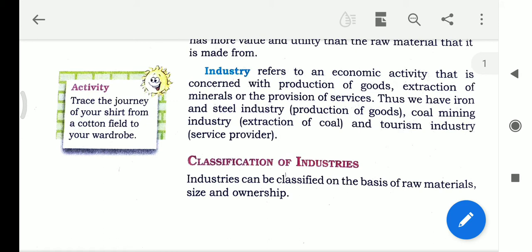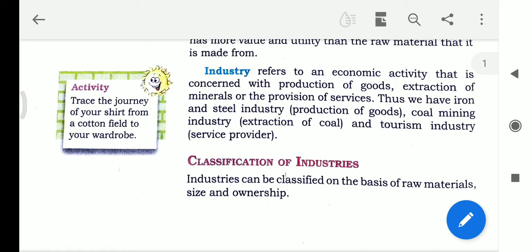So you see, industry refers to an economic activity concerned with the production of goods. Industries are set up to produce things, to produce goods. The next one is the extraction of minerals. The minerals are hiding inside the soil and in different parts of the interior of the earth.